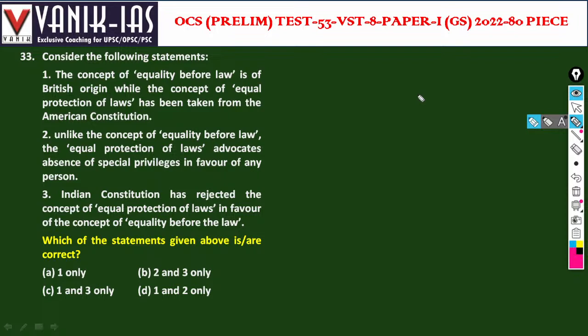Also, the concept of equality before law is of British origin, while the concept of equal protection of law has been taken from the American Constitution. Unlike the concept of equality before law, equal protection of law advocates absence of social privileges. No, equal protection of law is equality before law plus justice. It advocates justice. It does not advocate absence of social privileges in favor of any person.